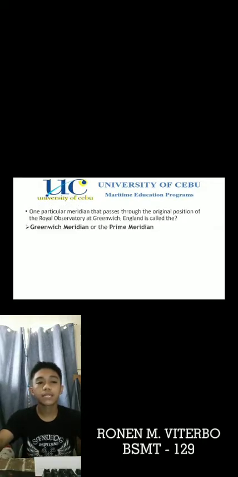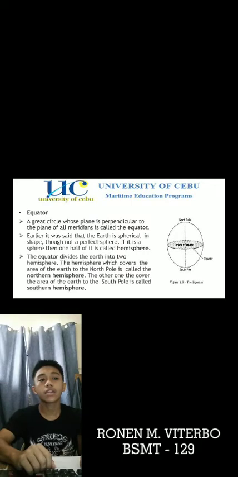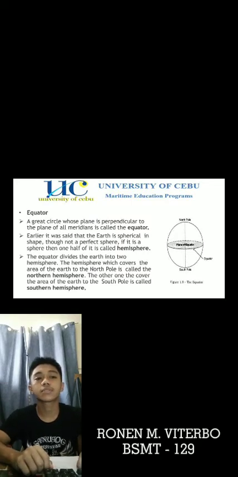One particular meridian that passes through the original position of the Royal Observatory at Greenwich, England, is called the Greenwich Meridian or the Prime Meridian. Equator. A great circle whose plane is perpendicular to the plane of all meridians is called the equator.